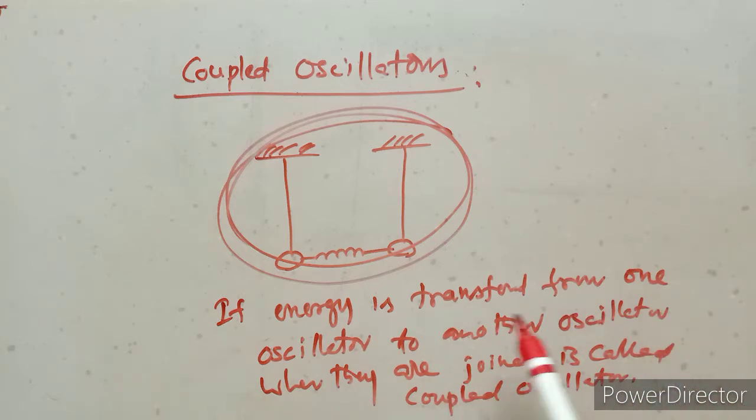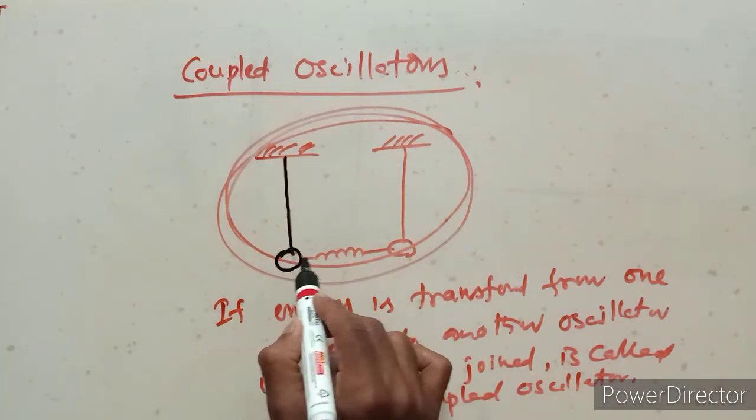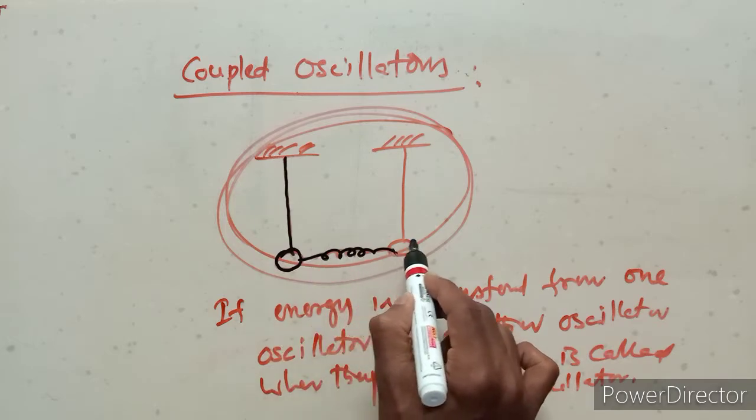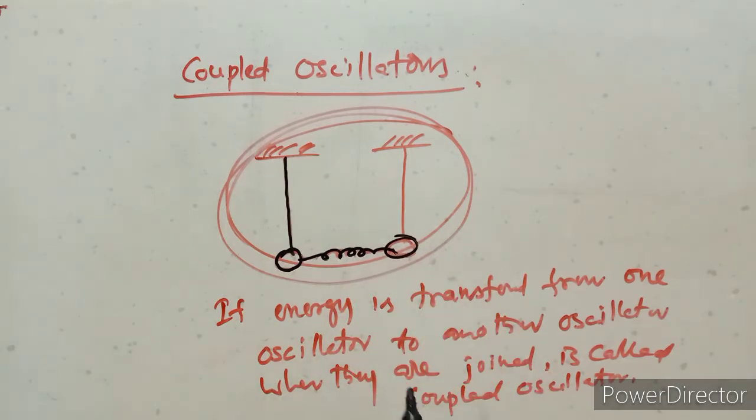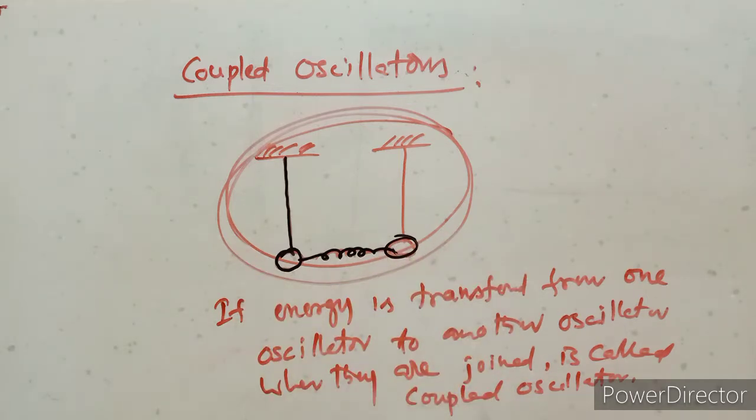If energy is transferred from one oscillator to another oscillator, so this is the coupled oscillator system. The energy transferred to another oscillator when they are joined is called coupled oscillator.